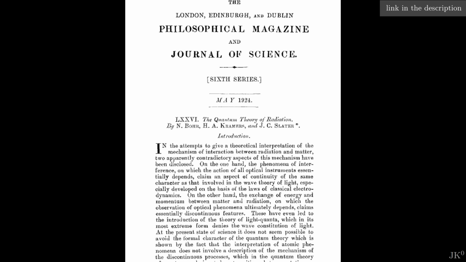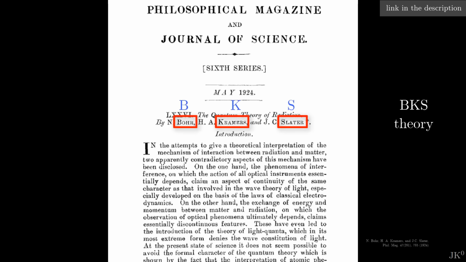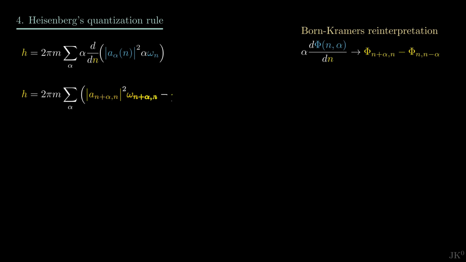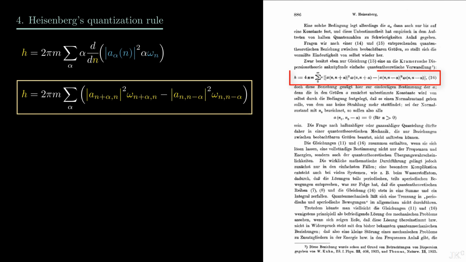This is one of the great outcomes obtained in the spirit of the failed BKS theory that I presented in a previous video. Using this relation, Heisenberg was able to transform the quantum rule of the old quantum theory into his new language of transition amplitudes and frequencies. Heisenberg understood that this rule provides a recursive relation between amplitudes. Once you know the amplitude for one quantum transition, this relation allows finding the others. This formula and the equation of motion with the corresponding multiplication rule constitute the equations of Heisenberg's quantum theory. And these are the revolutionary ideas in the paper.